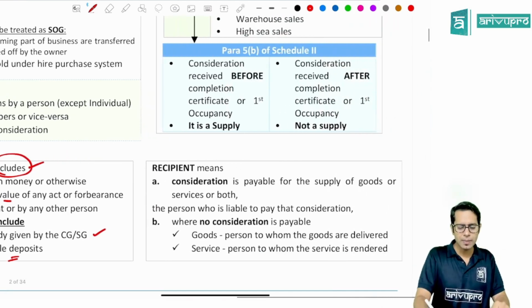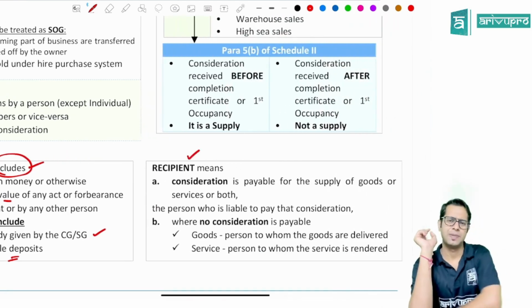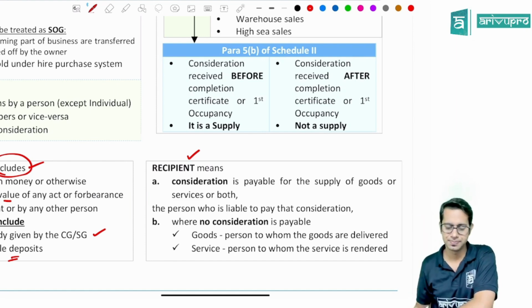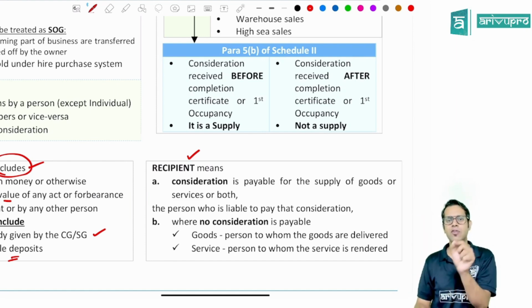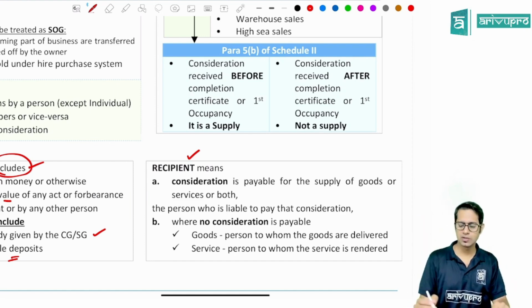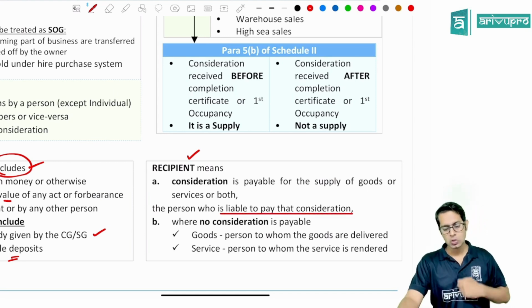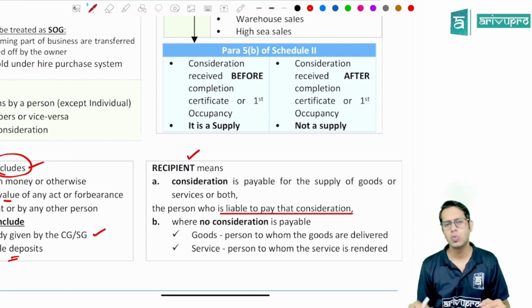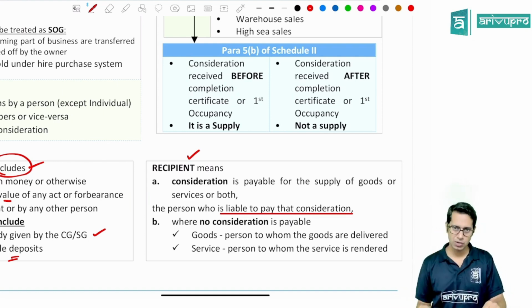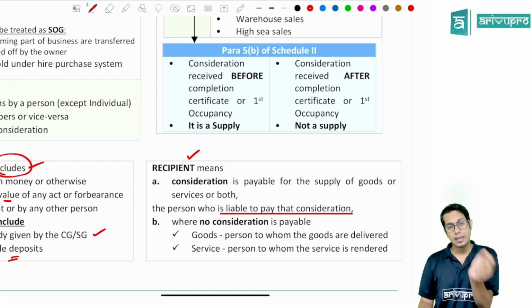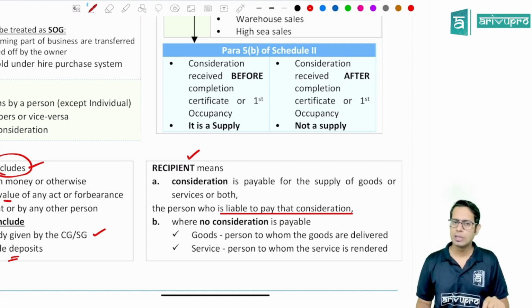Then, sir, what do you mean by recipient, sir? Recipient in relation to supply of goods or services or both means, if consideration is there for that particular transaction of supply of goods or services, the person who is paying such consideration, the person who is liable to pay such consideration. So if for a particular transaction of supply of goods and services there is a consideration involved, if there is any money which you are paying, then the person who is paying such consideration will be treated as recipient.